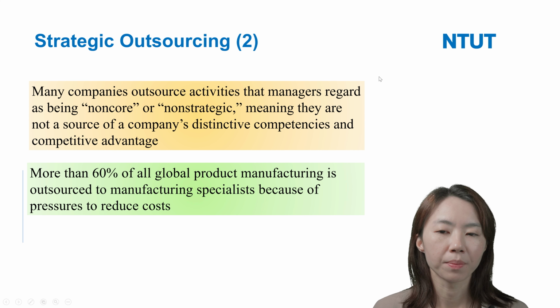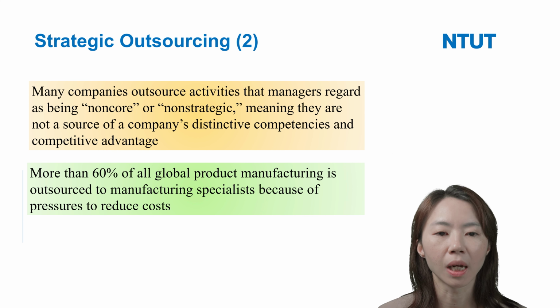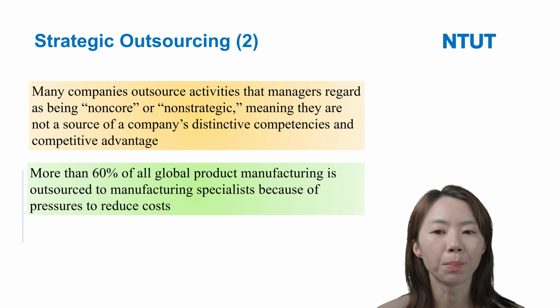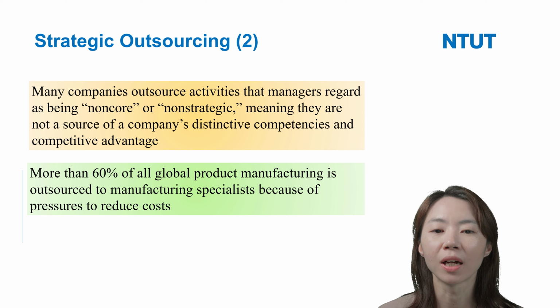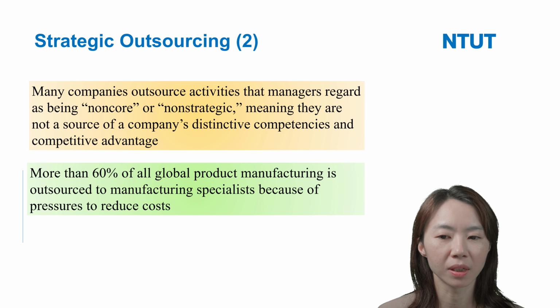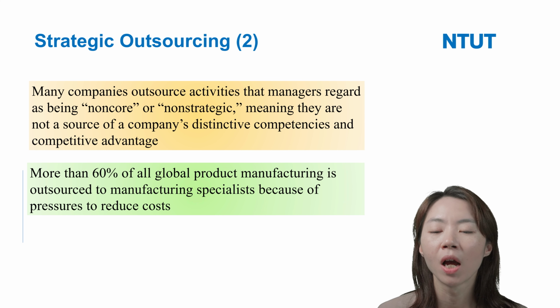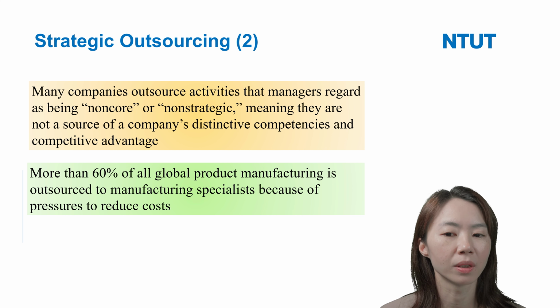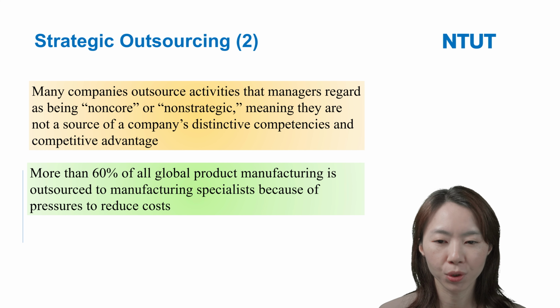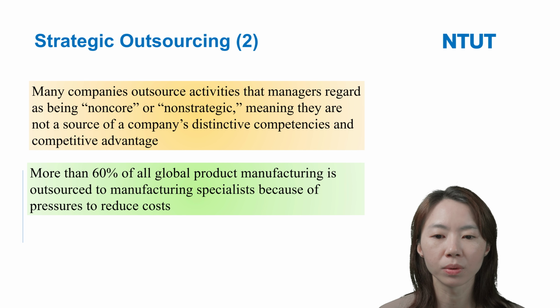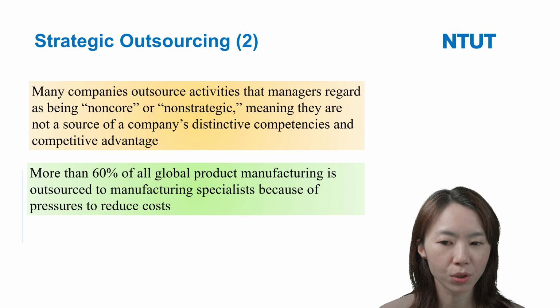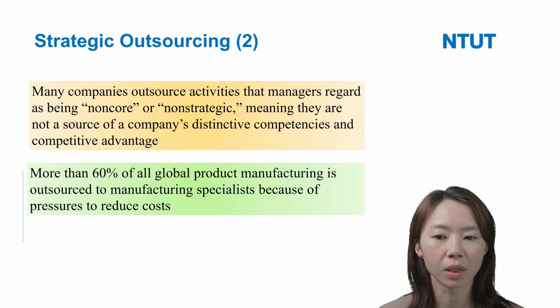So here we can say many firms outsource activities that managers regard as non-core or non-strategic. This means they are not a source of a company's distinct competence and competitive advantage. According to the survey data, more than 16% of all global product manufacturing is outsourced to manufacturing specialists because of pressure to reduce cost.